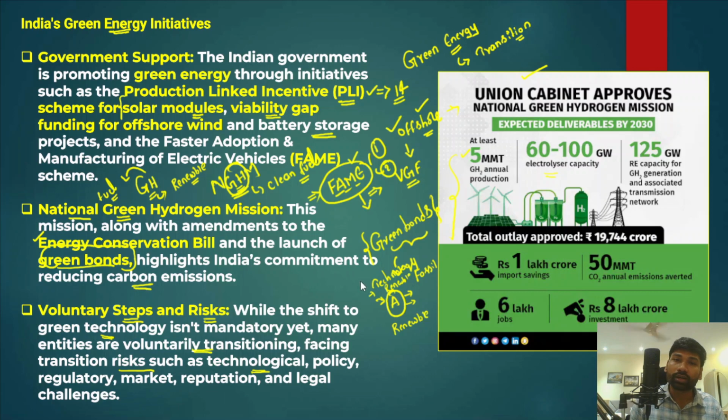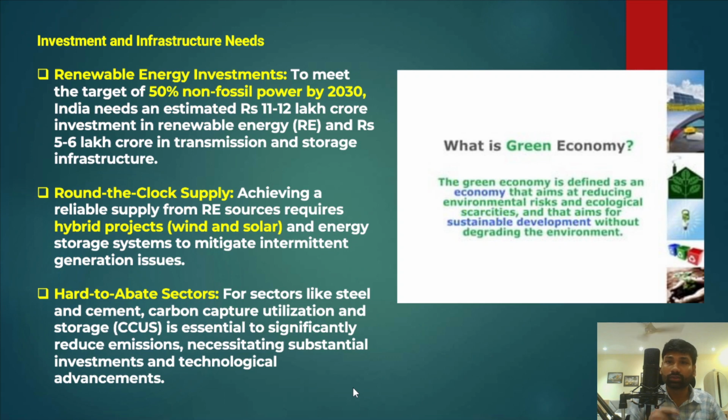So therefore it requires both technology and a significant amount of finances, and that is one such concern. And government regulations, market reputation and legal challenges are other challenges in making a sustainable transition towards a green economy. So it also requires investment and infrastructure as well.